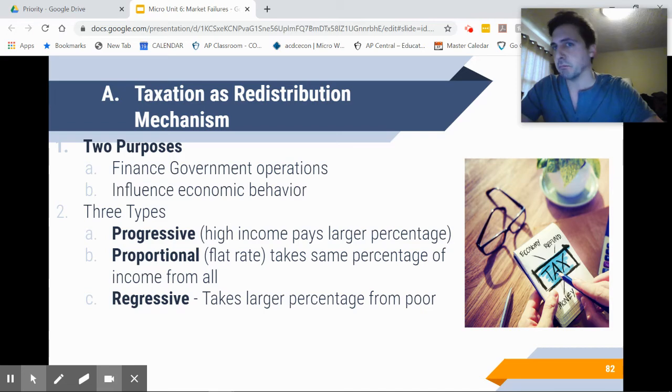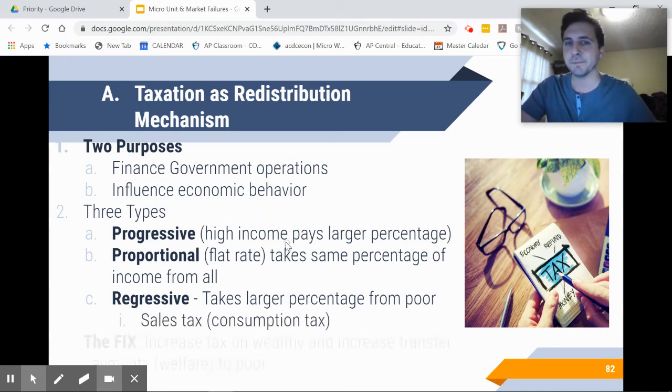Because I have a very low income, I pay the same sales tax as everybody else to buy the same good. But that's a larger percentage of my income than for somebody very, very wealthy. So if I'm paying 10% on $100 of groceries, then that 10% is $10, right? For both of us, the very wealthy and very poor. But that $10 is a bigger percentage of my total income if I'm poor than if I'm very, very wealthy. So we consider sales tax a regressive tax.